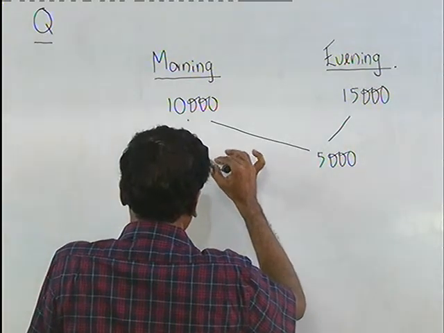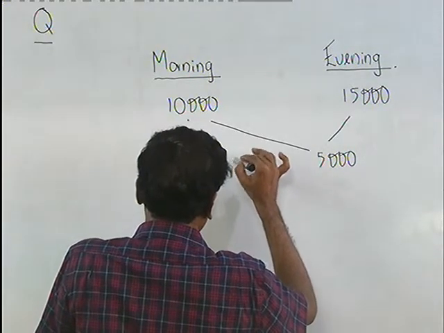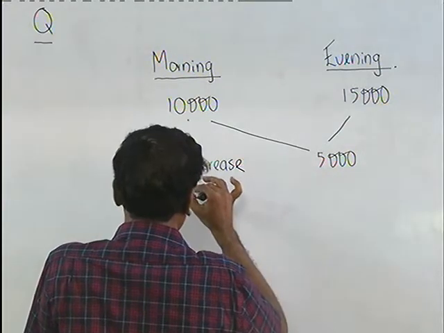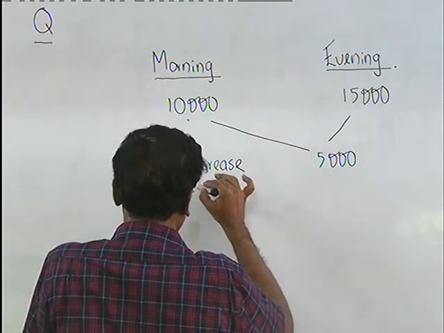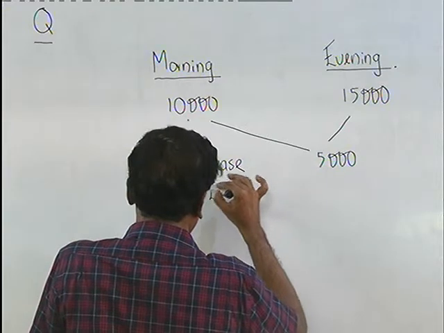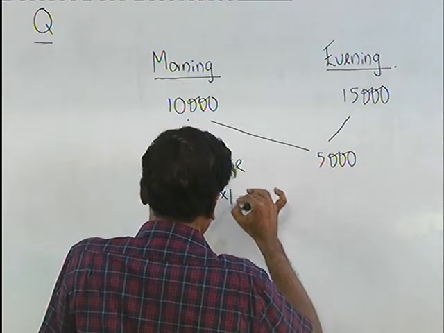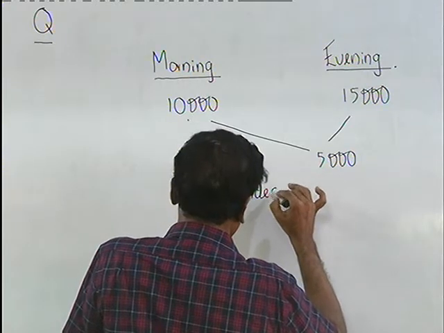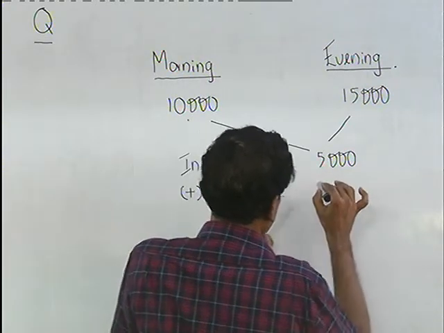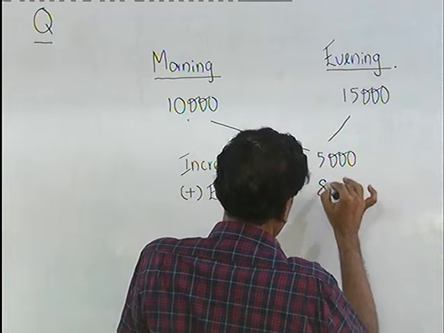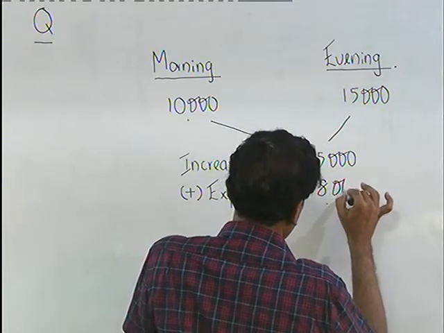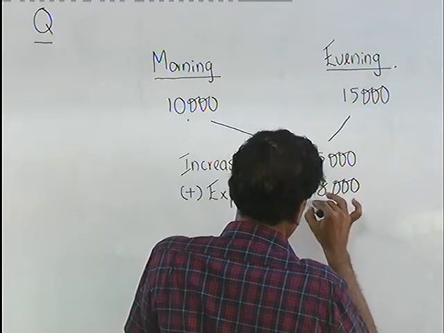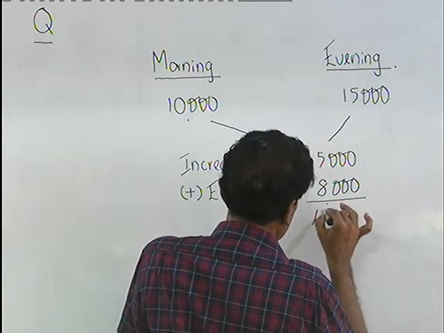But not only that, plus how much you expended during the year. Let's say you expended 8,000 during the year. In that case, your total receipt should be how much? 13,000.